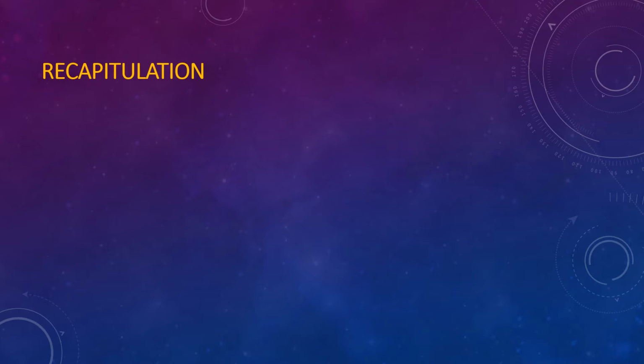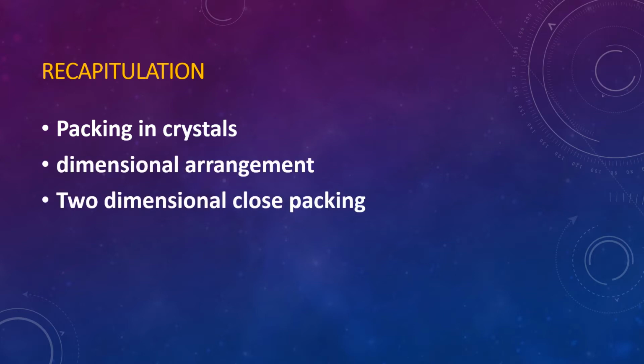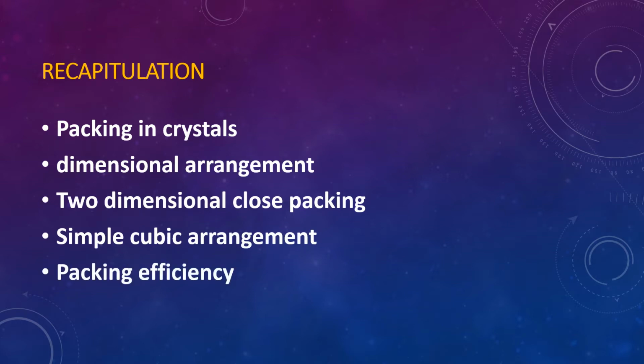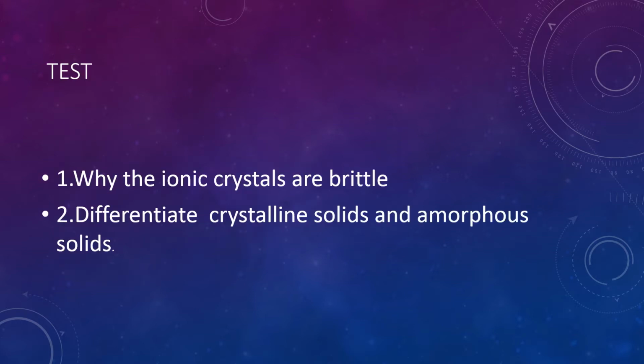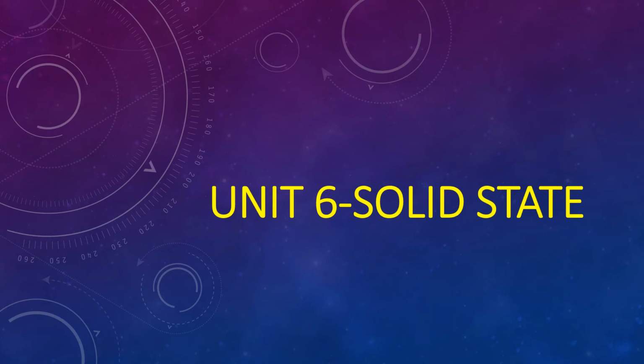In this video, we are going to see the new topic: recapitulation of previous classes, packing in crystals, then one-dimensional and two-dimensional arrangement of close packing and simple cubic arrangement, and packing efficiency. Rest of this unit, in this video we are going to see the continuation of unit 6, solid state, and imperfection of solids.